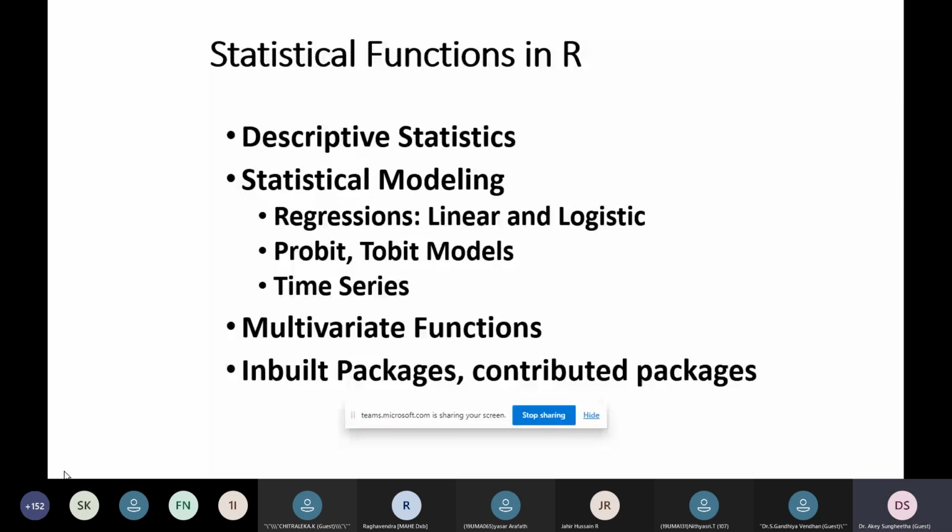Some of the packages are inbuilt, and some are contributed packages developed by the implementer or the researcher, and they support the statistical functions in R in a very great way, like descriptive statistics. And the final resultant outcome from the descriptive statistics is used for inferential statistics.